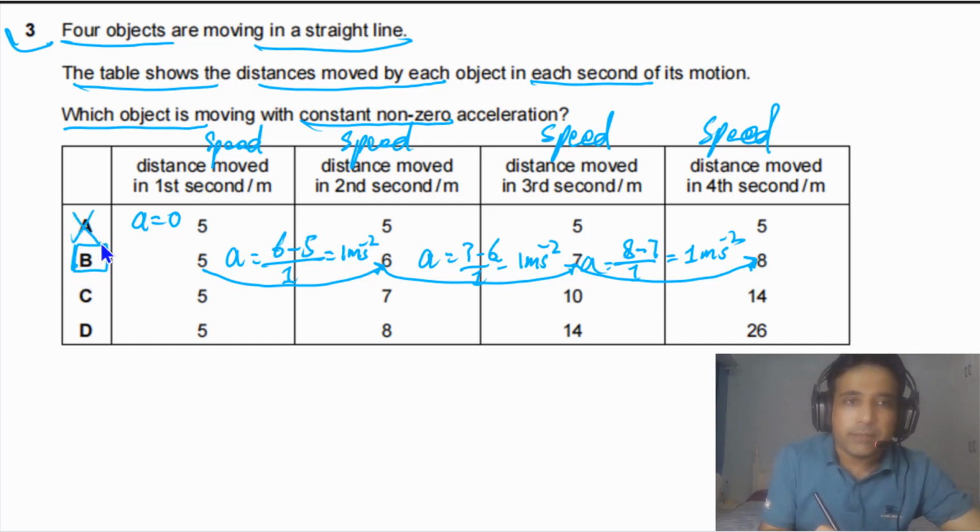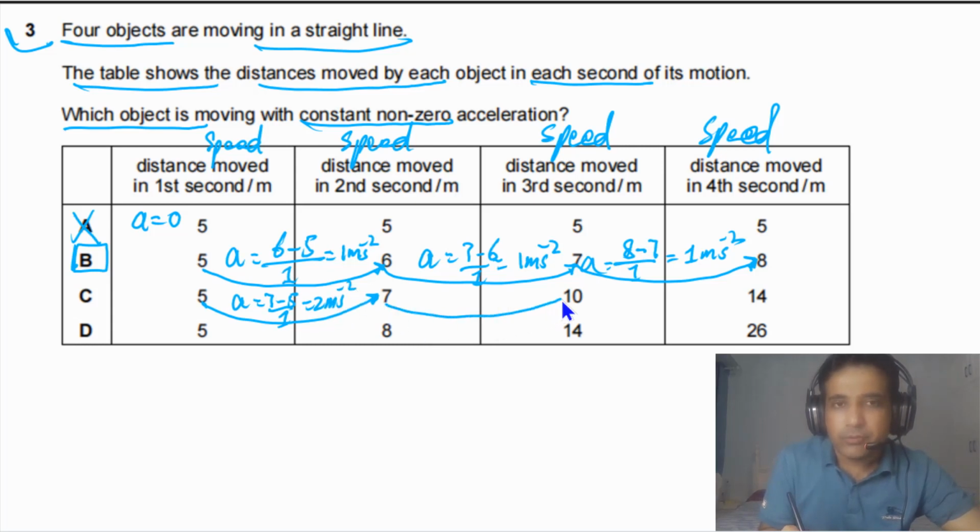A is not the answer. But if you look at the next one, in this case we have speed 7, so we can find out acceleration. This will be equal to 7 minus 5 divided by 1, so this is equal to 2 meters per second per second. If you look at this one, in this interval, this is 10 minus 7 divided by 1.